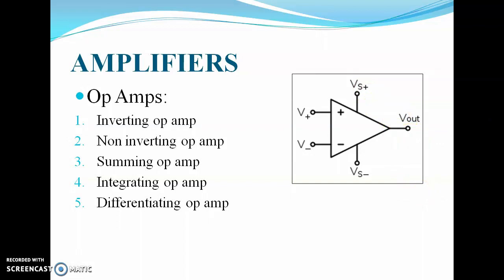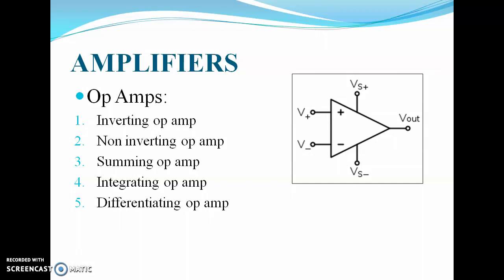The function of an amplifier is to amplify, or to increase or boost, the signal. Generally the amplification is calculated in terms of gain, that is, how much gain there is for the particular amplifier.